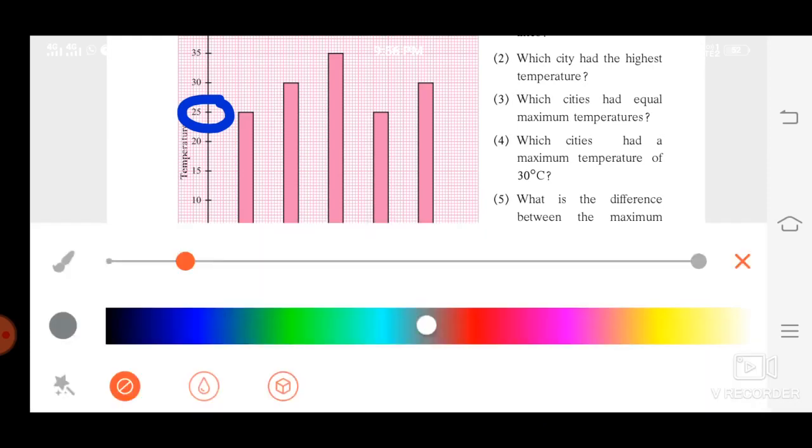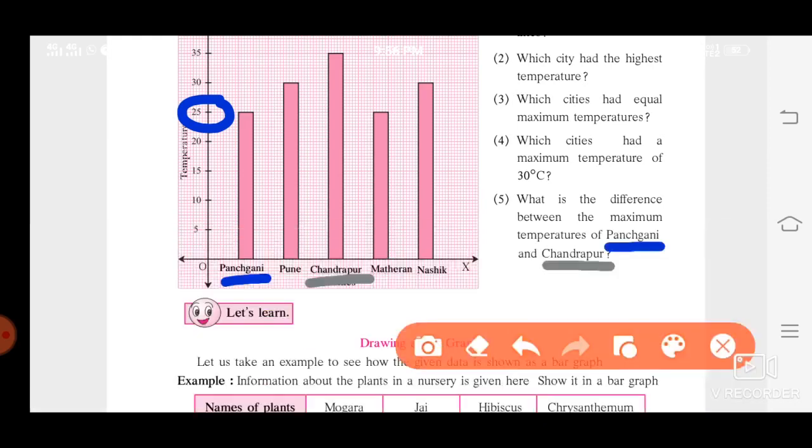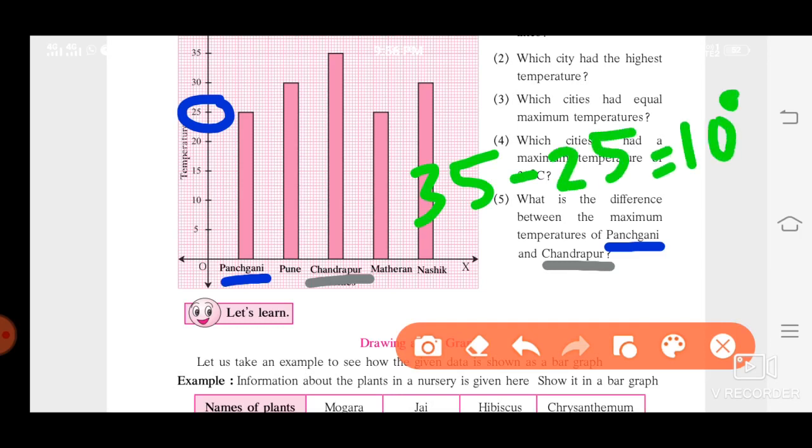Now what we are going to do? We will have to find the difference. So we have to subtract. 35 minus 25 will give us the difference 10. That means 10 degrees Celsius. So the difference between the maximum temperatures of Panchgani and Chandrapur is 10 degrees Celsius.